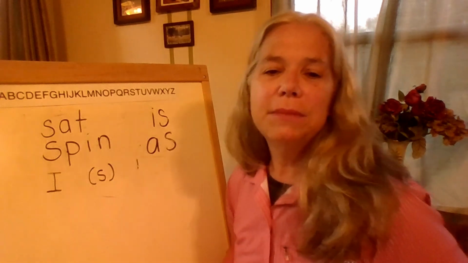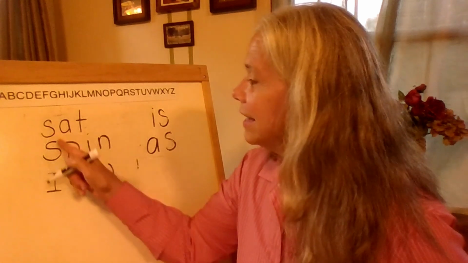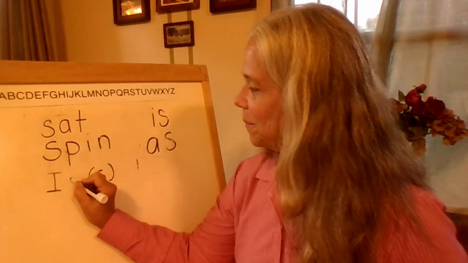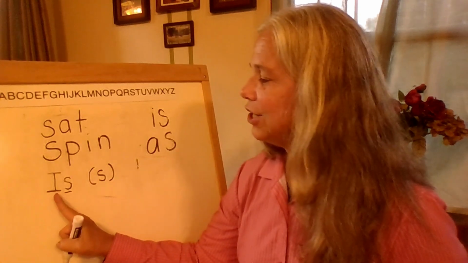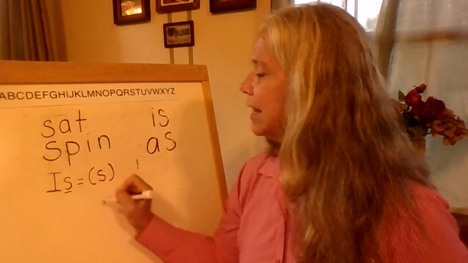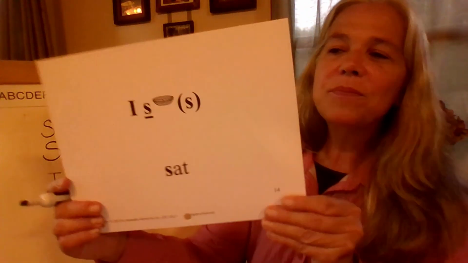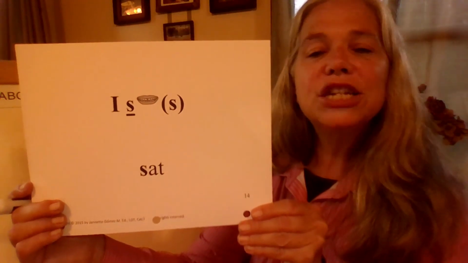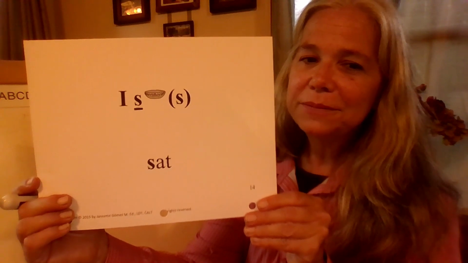So what letter is making that S sound? Right, it's a letter S. Let me write S and underline it. So that means initial S is producing the S sound. Let's review this concept. Initial S is pronounced S, as in sat.